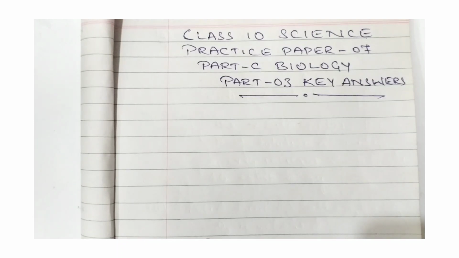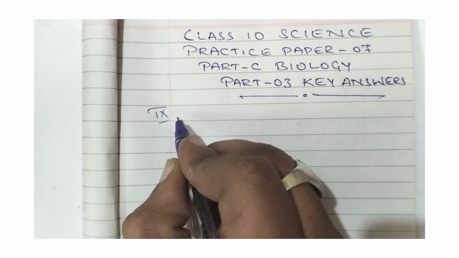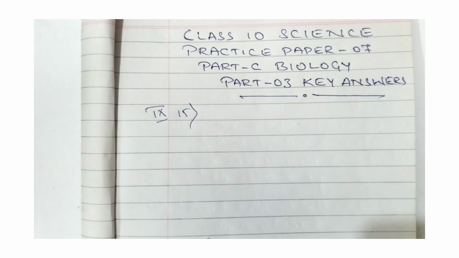In this video, we are going to continue class 10 science. This is practice paper number 7 and this is the last part, that is part C biology, part 3 key answer. In the previous video, we have answered all the questions related to chemistry, part B, now part C biology. Let us see, this is the ninth main. So let us see the first question of biology, that is 15th question.